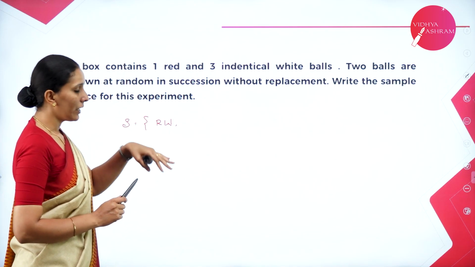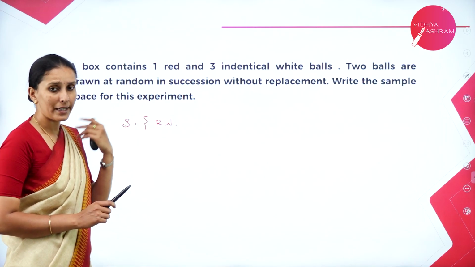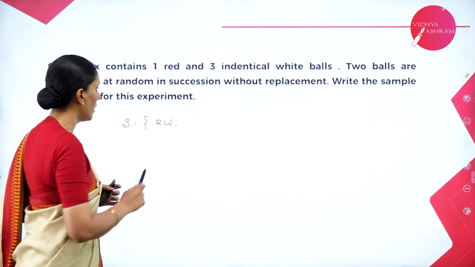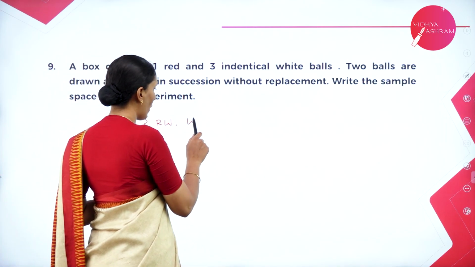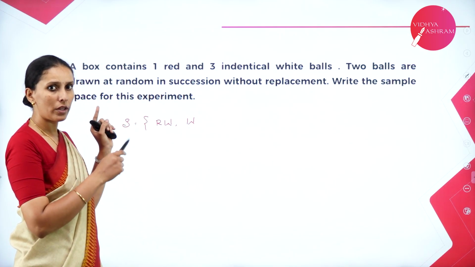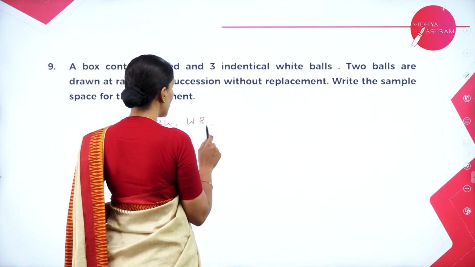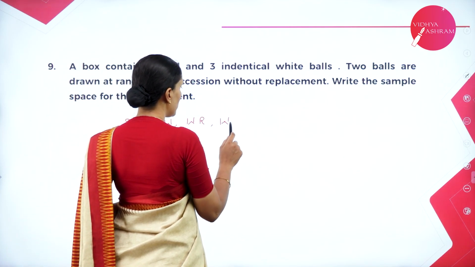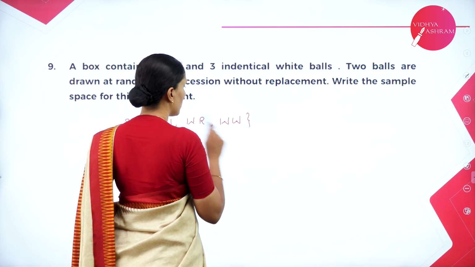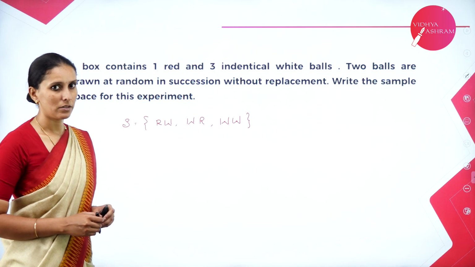So I'm not putting it back, I'm taking out. So there are remaining 3 white balls. Obviously I need to select one of the white balls. Now if I choose the first as white ball, then we have 2 more white balls along with the red. So therefore it may be red or white. So therefore the only combination is W with red or W with W. So these are the only possibilities for the given experiment.